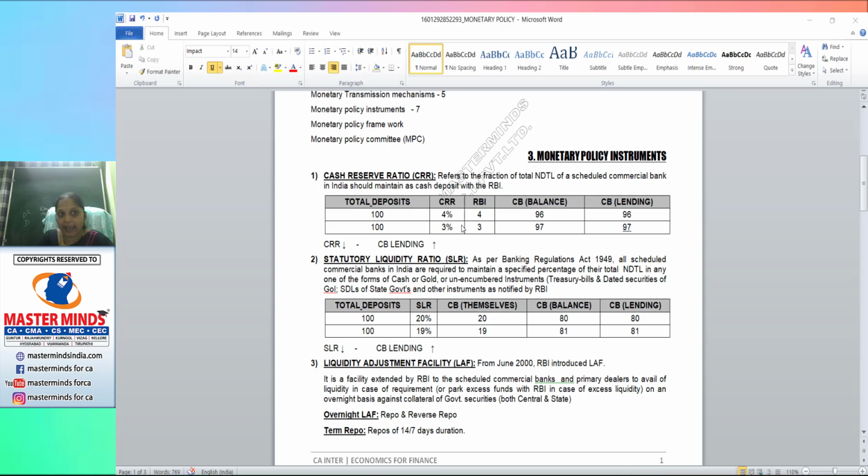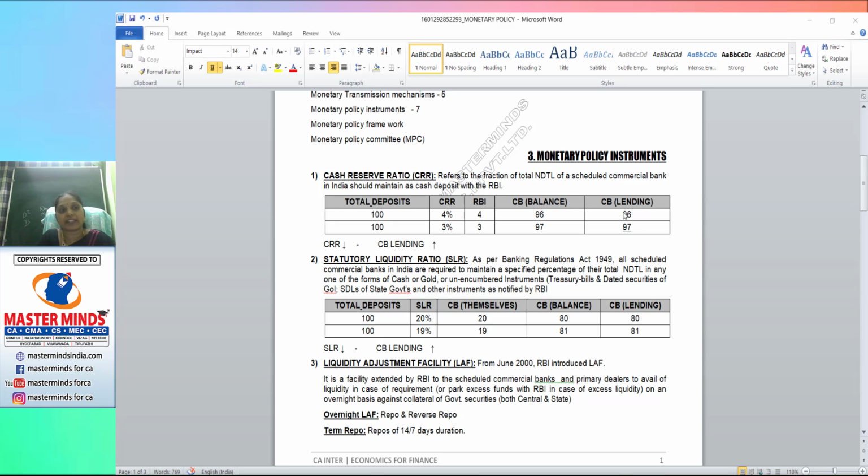What is the amount you have to place with the RBI in the form of reserves? 4% means 4 rupees, and the cash balance available with the commercial banks will be 96 rupees, so you can lend only 96 rupees. Yes or no? You cannot lend 100 rupees.